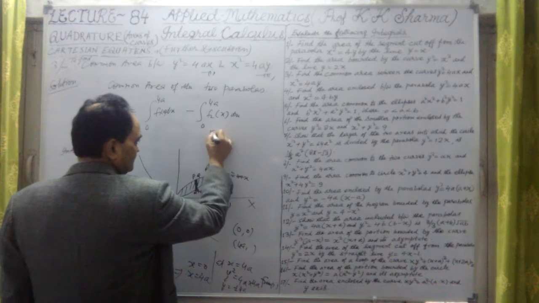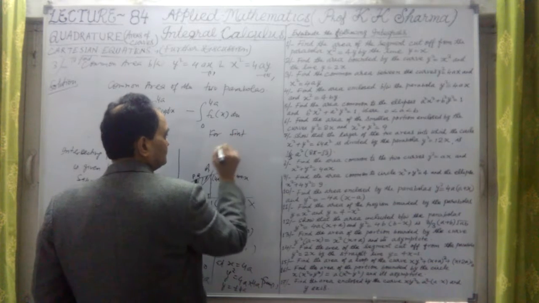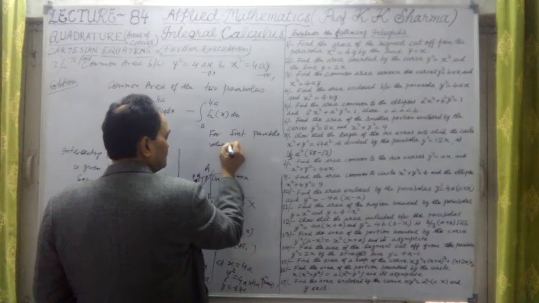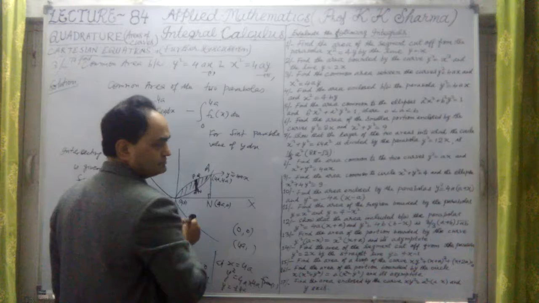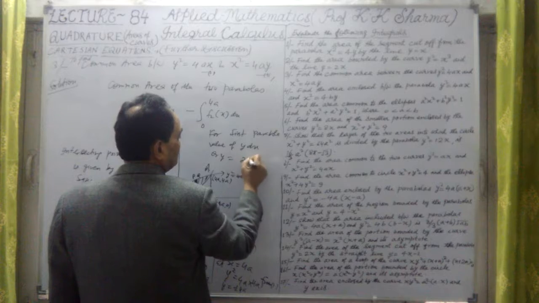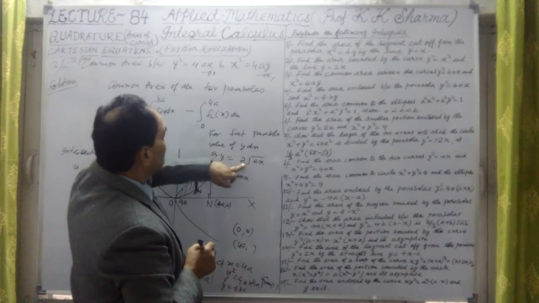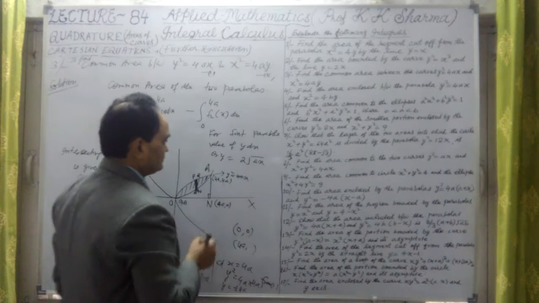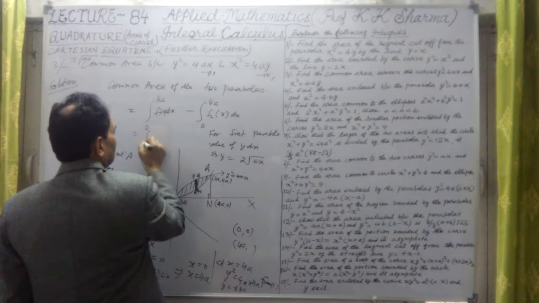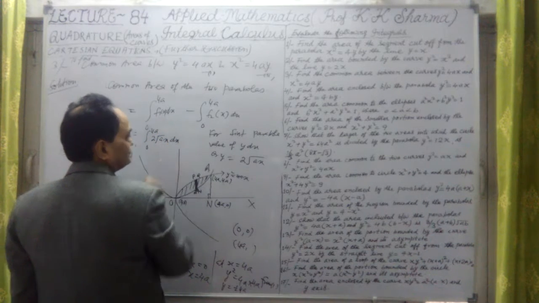For the first parabola, the value of y: here y square is equal to 4ax, therefore y is equal to square root of 4ax, that means 2 under root ax. This is the value of y. So here it is 0 to 4a, 2 under root ax into dx.